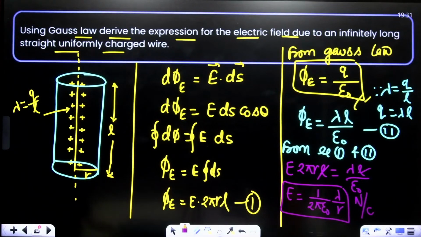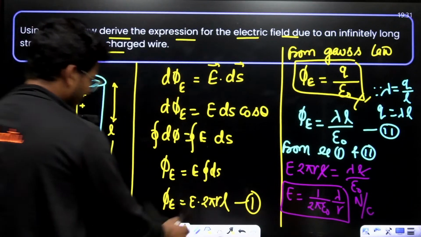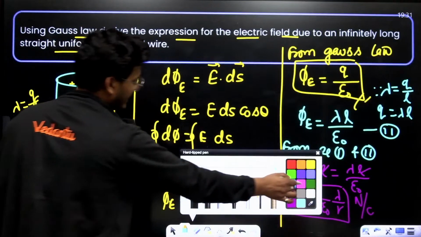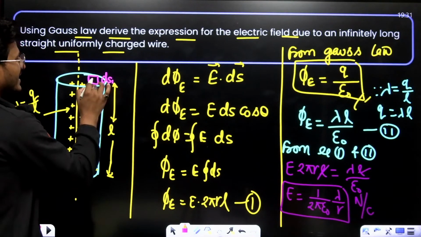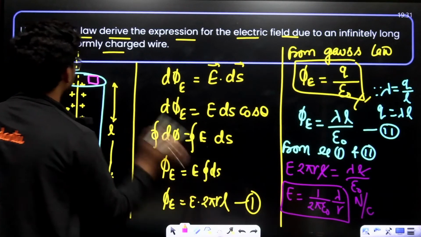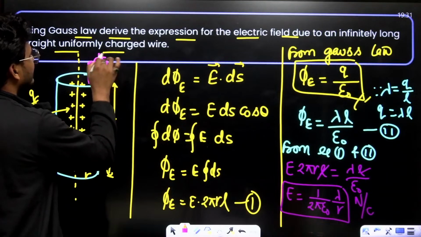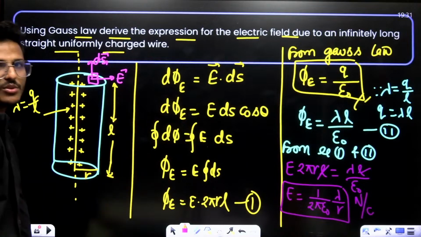Okay, fine. You can just draw. See, if I'm considering this is the first diagram, ds1, this is ds vector and this is E vector. 90 degree, that means there is no flux.